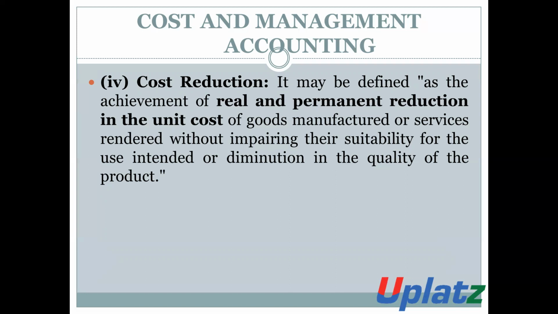This is a process in which the entity reduces the cost of any goods without reducing the quality of any product or diminishing the quality of any services. It is considered an achievement, because when an organization reduces the cost of any unit without affecting the quality, it is an achievement. This is also one of the important objectives of cost and management accounting.